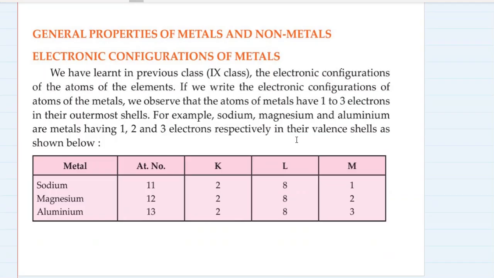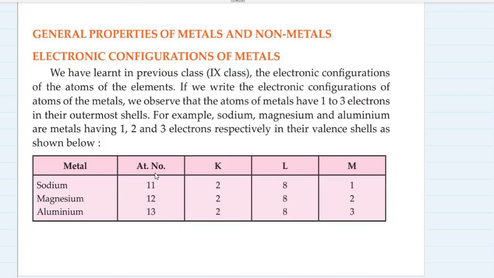Electronic configuration is the distribution of electrons in various orbits of an atom. So we have learned about electronic configuration in class 9 of the atoms of some elements. If we write the electronic configuration of atoms of metals, we observe that atoms of metals have 1, 2 or 3 electrons in their outermost shell.